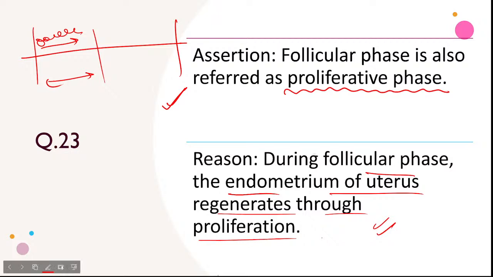According to NCERT, we need to check the NCERT, and if we see the NCERT diagram, we will come to know. Please open your NCERT graph. Open your NCERT graph, and in that graph please see that in proliferation stage, do you think that your uterine wall is proliferating?